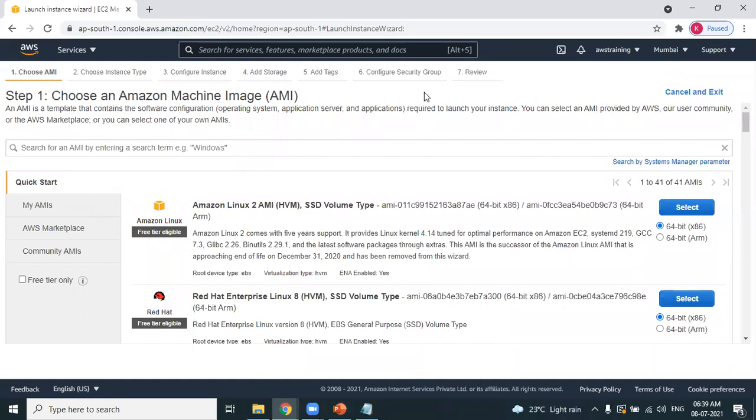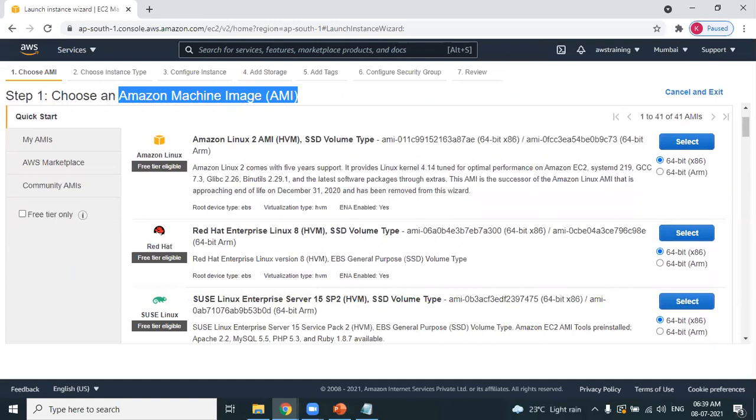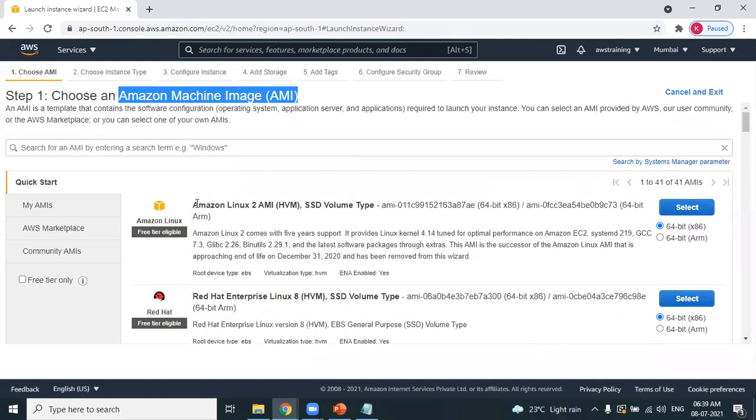Step 1, choose Amazon machine image. In simple words, it's nothing but selecting an operating system, isn't it? You can select any Linux, whichever you want. You can see we have Amazon Linux, Red Hat Linux, SUSE Linux. There are different flavors of Linux. So I'm going with Amazon Linux, a 64-bit operating system. Step 1, selecting an operating system, done.